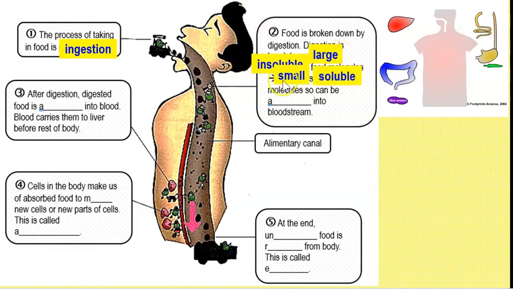So you notice it's the exact opposite. From large, it becomes small. From insoluble, it becomes soluble. Once it is small and soluble, when it's small, it's able to pass through. And when it's soluble, after it has passed through, it can dissolve into the bloodstream. So it can be absorbed into the bloodstream.